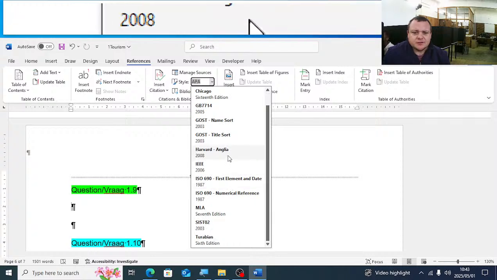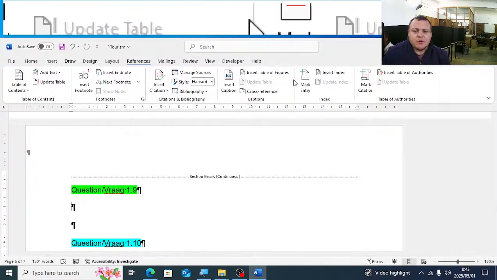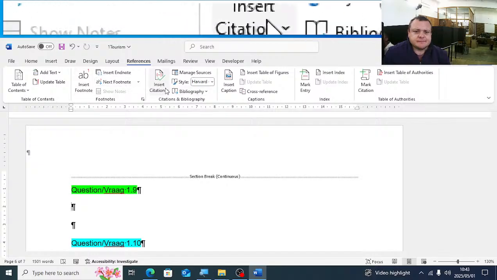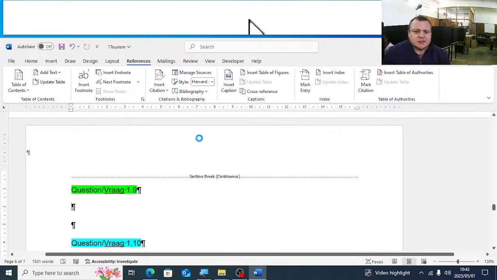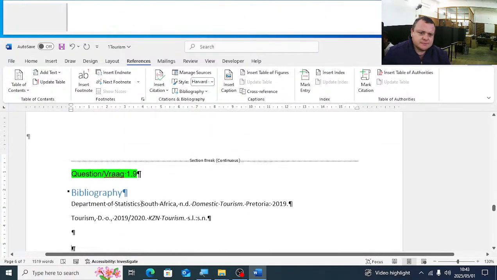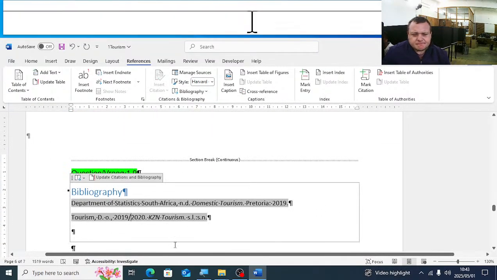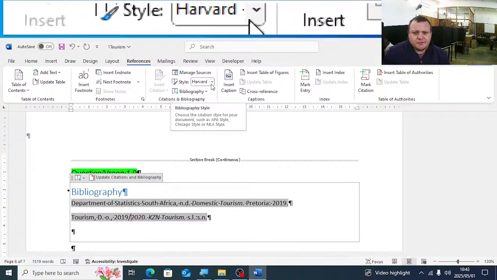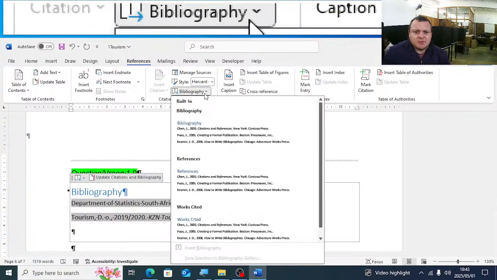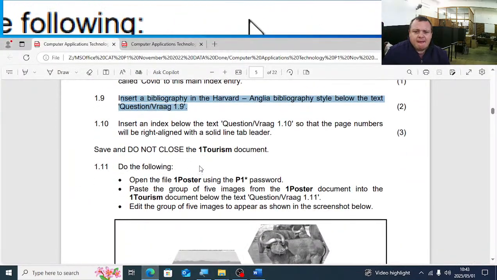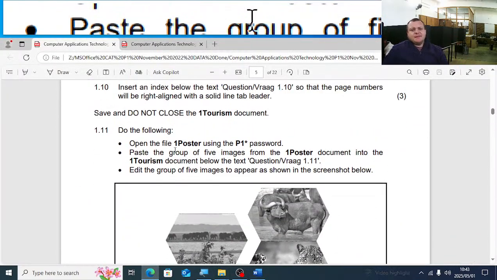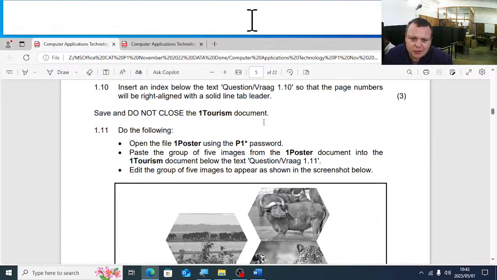and Gilead, and then we will just click on bibliography and we will insert any one of those. Okay, so that's quite easy, but the Harvard must be there. You click on bibliography and you will insert the bibliography. Right, so we did 1.10, save and do not close one tourism.